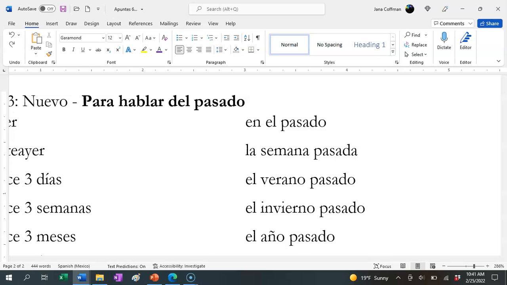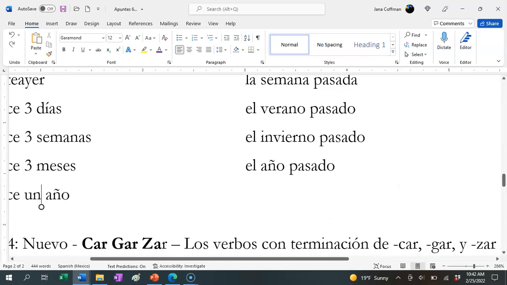La semana pasada is last week. Literally, that means the week past, the past week. So it means last week. El verano pasado is last summer. And el invierno pasado is last winter. You could use this with any season, right? Last spring, last fall. You can also use this with month, last month. And el año pasado is last year.